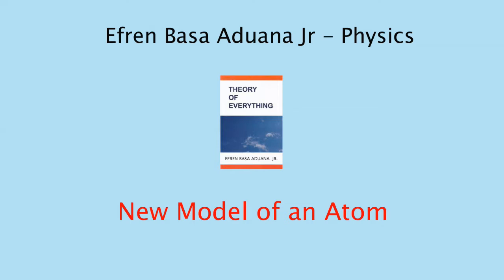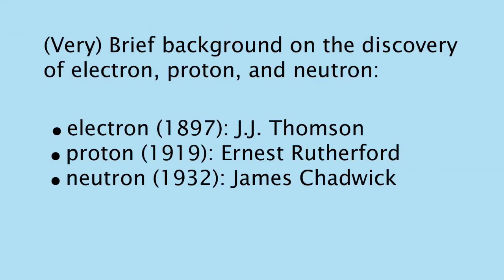There is no new development on the model of an atom and the subject seems to be settled. Or so it seems. To understand how I discovered my new model of an atom, it is important to have a very brief background on the atom through the discovery of the subatomic particles: electron, proton, and neutron. Electron was discovered by J. J. Thomson in 1897. Proton was discovered by Ernest Rutherford in 1919. Neutron was discovered by James Chadwick in 1932.